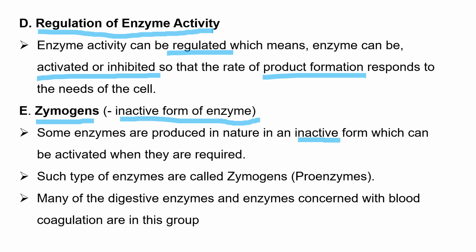Such enzymes are known as zymogens, or proenzymes. Many digestive enzymes and enzymes concerned with blood coagulation are in this group. They are produced in zymogen form, which is inactive, but later on they will be converted to their active form.